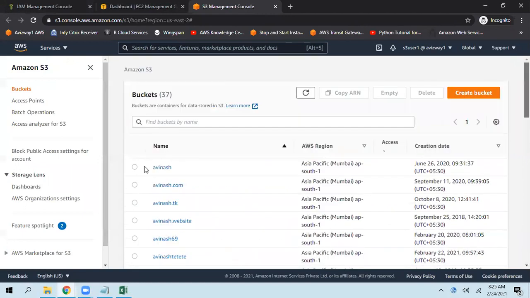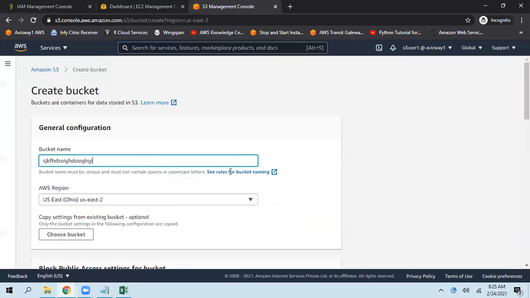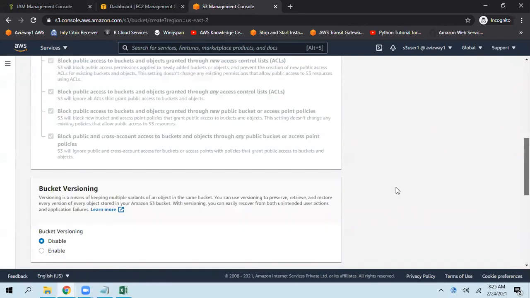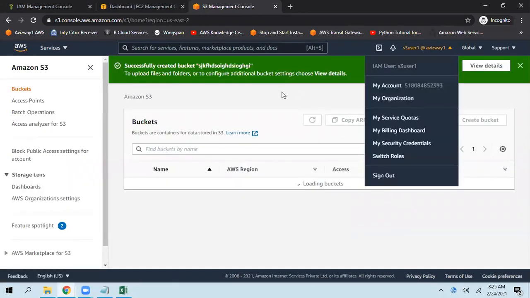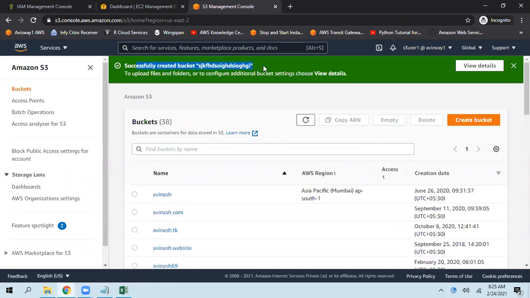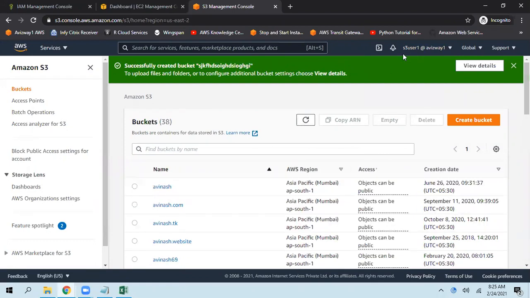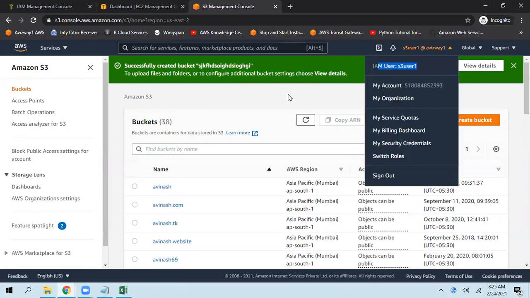Give some random name, but don't give any capital letters. It is not going to cost us anything. Scroll down to the bottom, create bucket. So I'm working as an S3 user and I'm able to create a bucket successfully without any difficulty. Why? Because this user has valid permissions on the S3 platform.